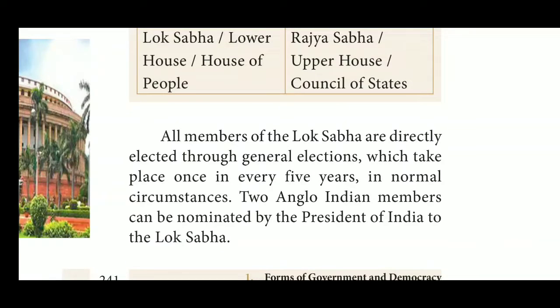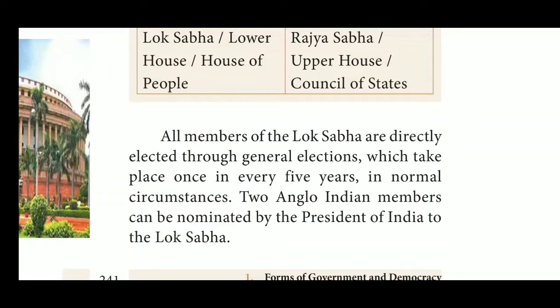All members of the Lok Sabha are directly elected through the general election. We already know about it. All the members of the Lok Sabha are elected by the people through direct election, which takes place once every 5 years. Every 5 years, the general election will be conducted in India.